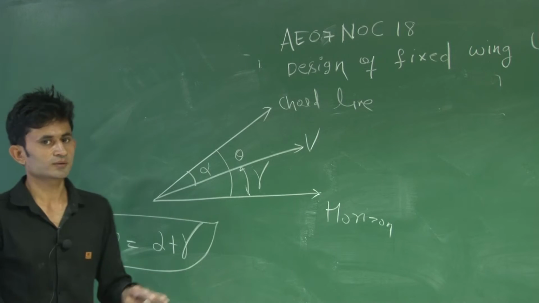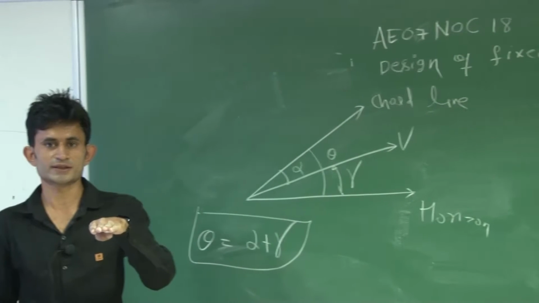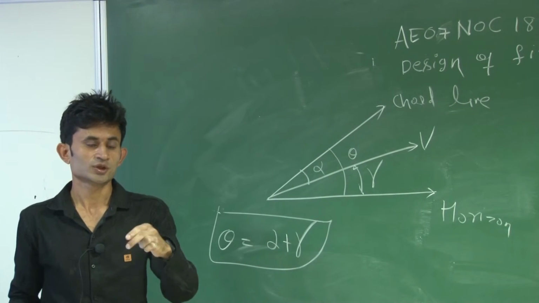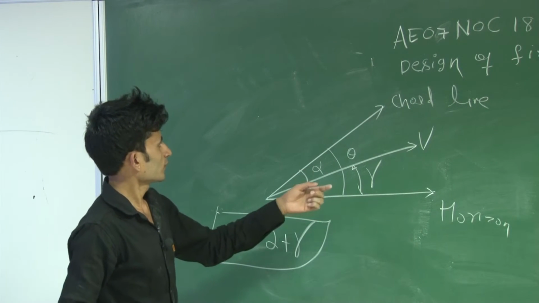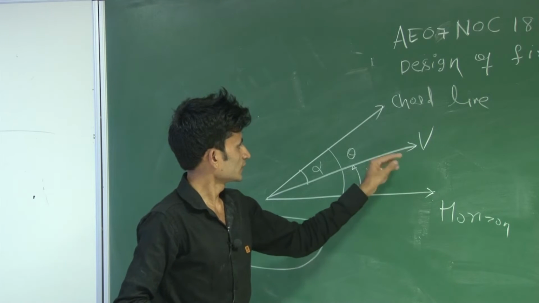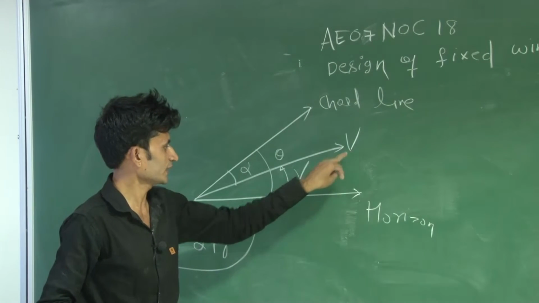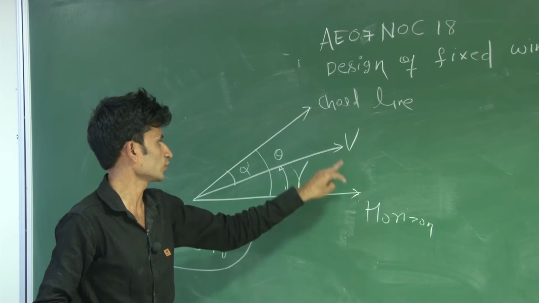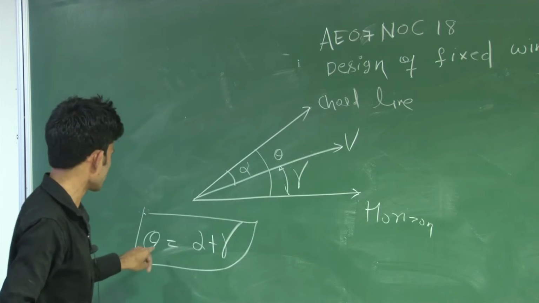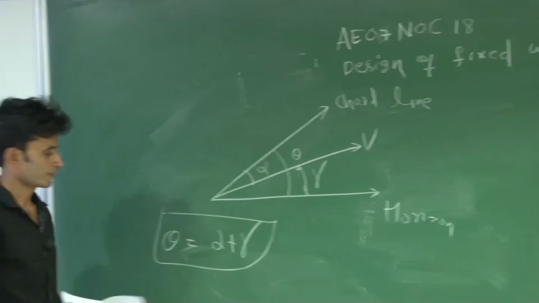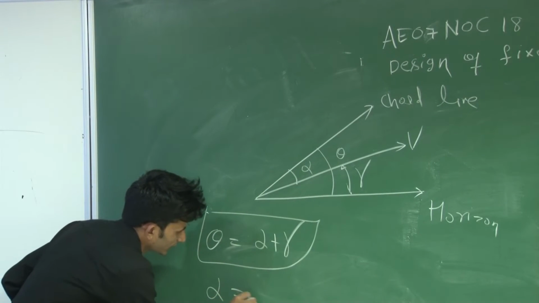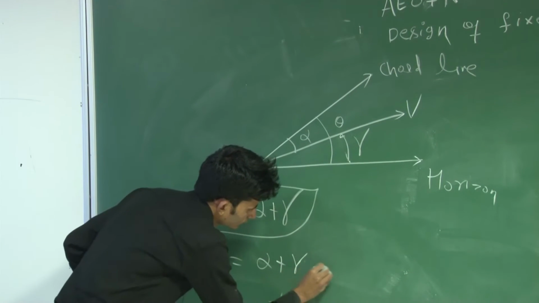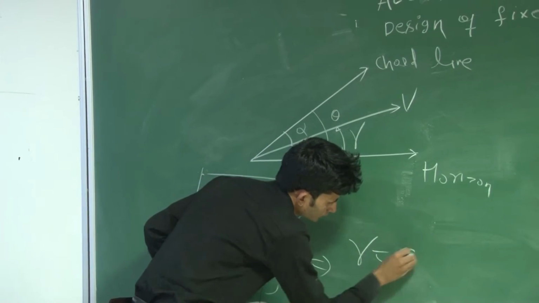So if you are cruising at steady state level flight, this means your two lines, the velocity vector line and the horizontal line, will coincide. This means that your theta will be the angle of attack. So alpha equal to alpha plus gamma, then gamma equal to 0.